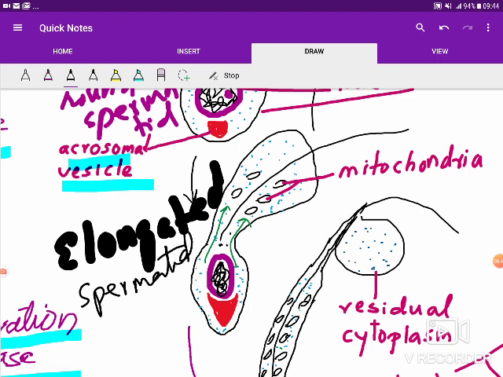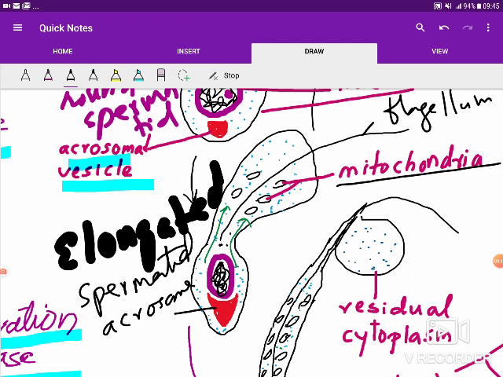What happens here is the cytoplasm is pushed behind, the acrosomal cap becomes larger, and the nucleus undergoes compression, it becomes smaller, and mitochondria start getting arranged along the axial filament of the flagellum. This is the flagellum.